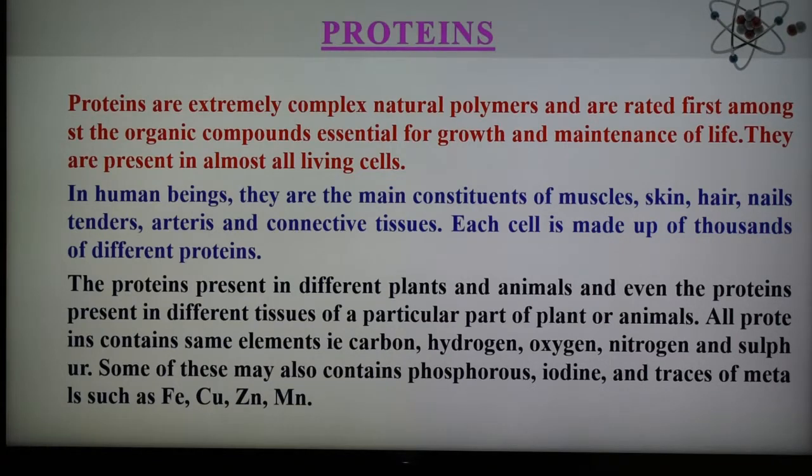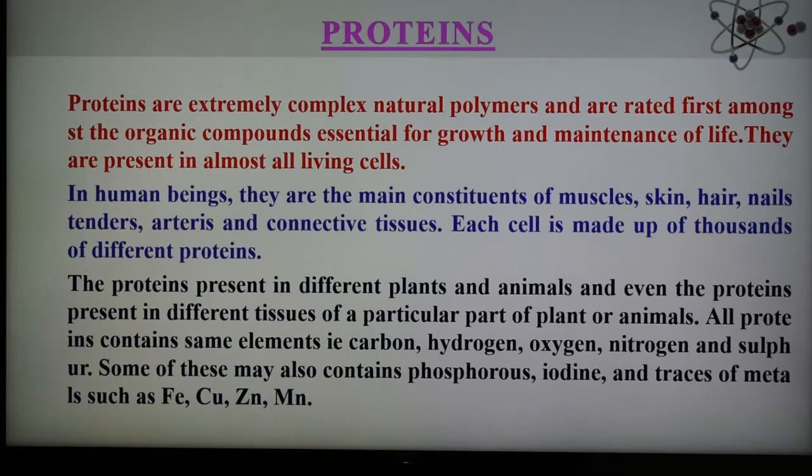As we know, plants alone can synthesize protein from CO2, water, and inorganic nitrogenous compounds, but animals mainly depend upon plants for their protein requirement. Chemically, proteins are essentially polypeptides having molecular mass greater than 10,000. So this is about protein.